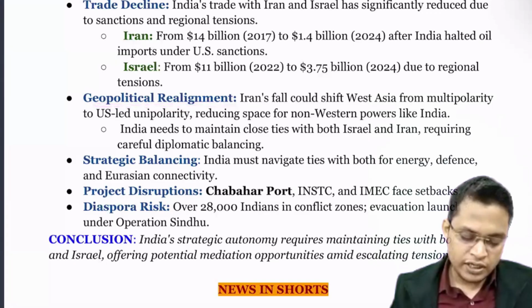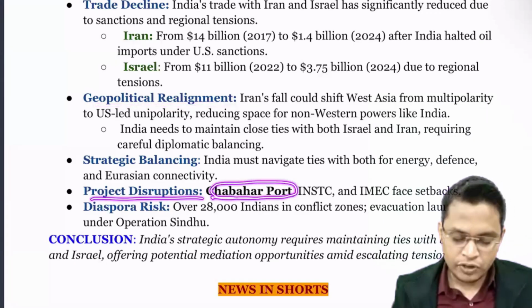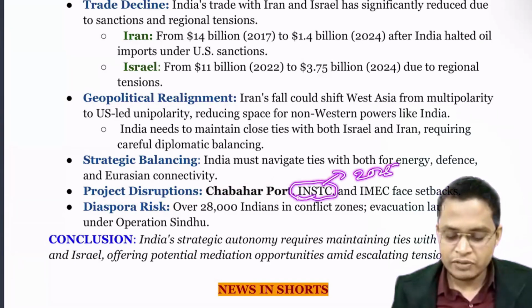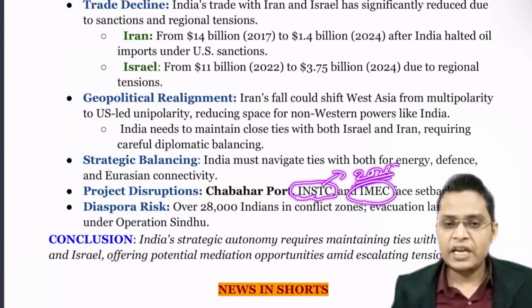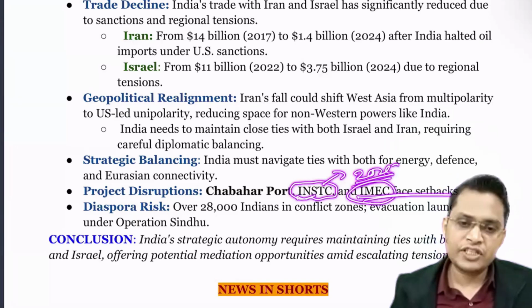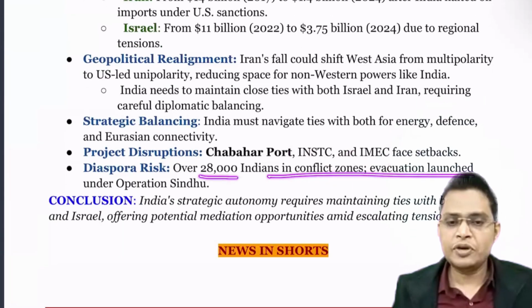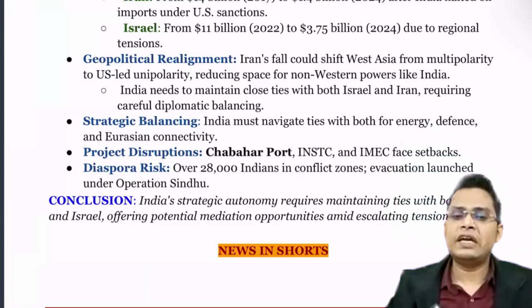So next is project disruption. India is developing a lot of projects. For example, the Chabahar project we are developing with Iran, the International North-South Transport Corridor, already asked in 2025 UPSC Prelims also. The India Middle East Economic Corridor may face setback and delay. Also, we need to evacuate a lot of Indians because in the Gulf region, a lot of Indians are residing.